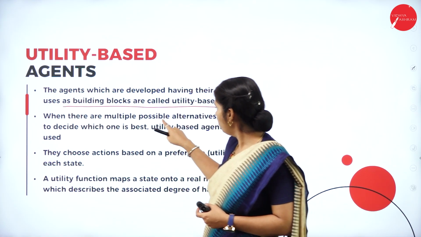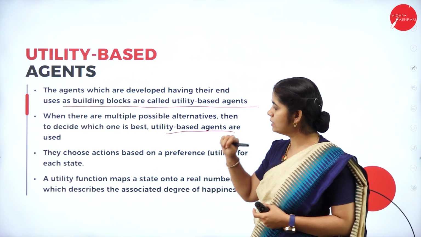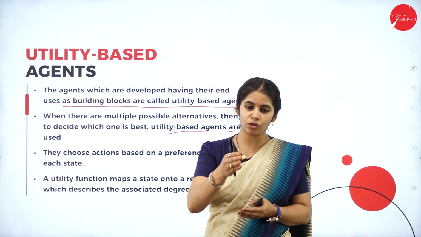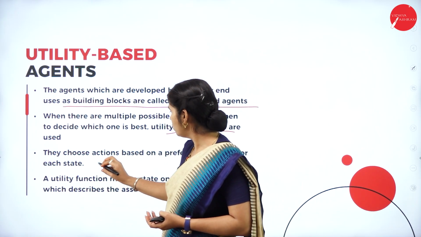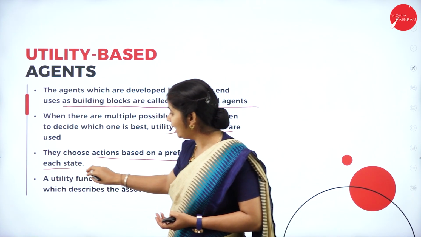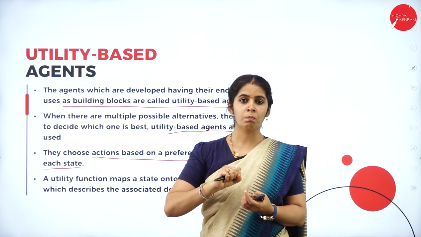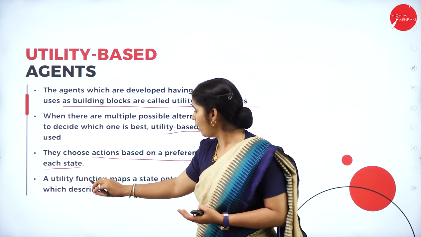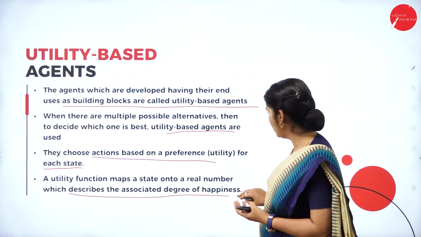When there are multiple possible alternatives, deciding which one is the best is the job of the utility-based agent. As in the example I just gave, you have different paths to reach your destination. Which one is the best? You have to check. So it always chooses the action based on the performance of the utility in each state. When you move from one state to another, it checks the performance and always chooses the optimal path.